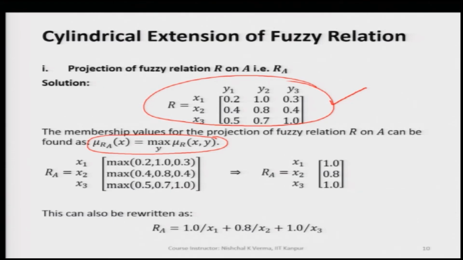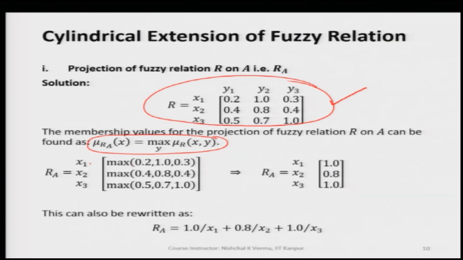So, corresponding to each generic variable value, we take the max, and that is how we eliminate the y dimension. You see here, we have the original relation matrix. Now, across all the rows, we take the maximum of all the elements.